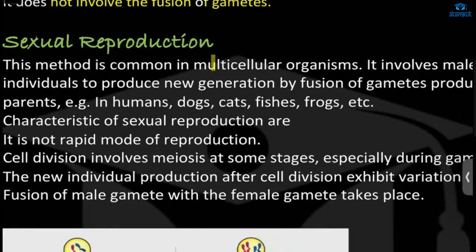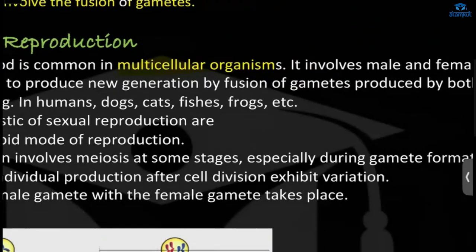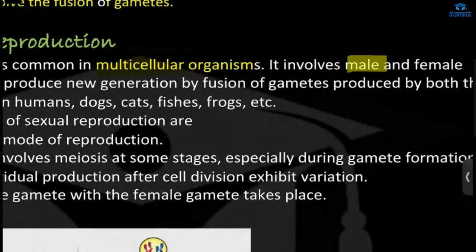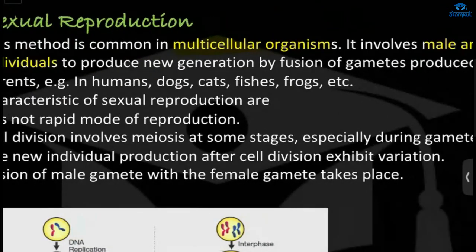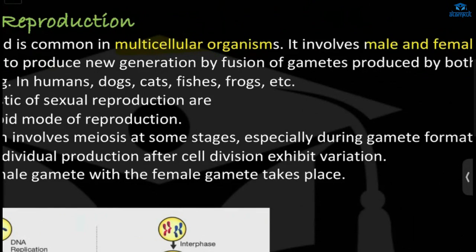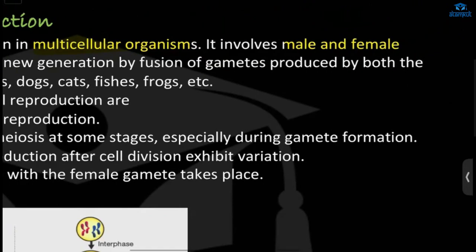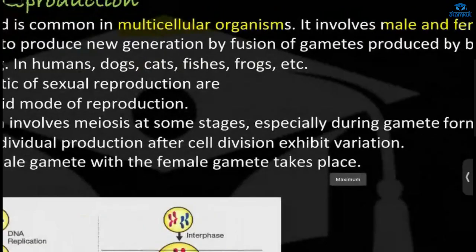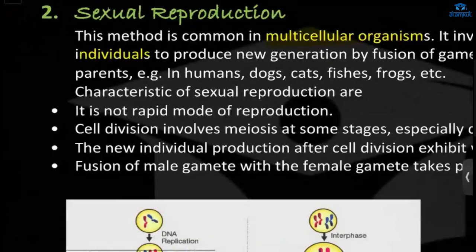This mode of reproduction is common in multicellular organisms, and it involves male and female individuals. They produce new individuals by the formation of male gametes and female gametes. Both gametes fuse and form offspring. Examples we have here: humans, dogs, cats, frogs, etc.